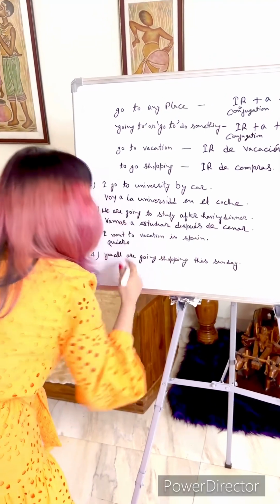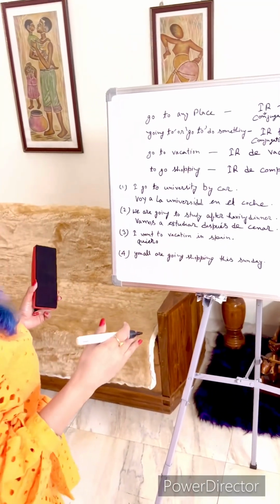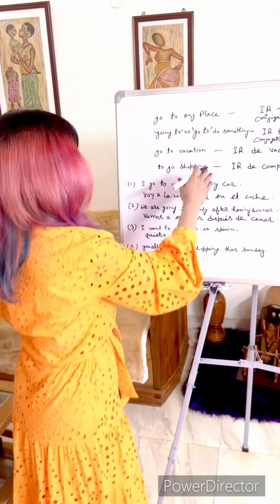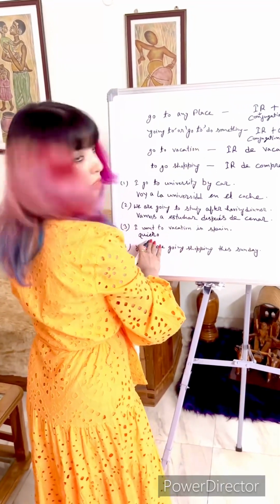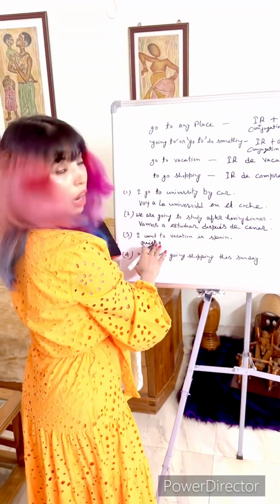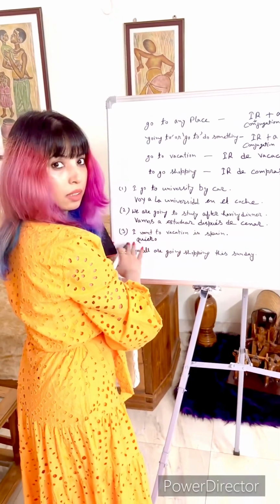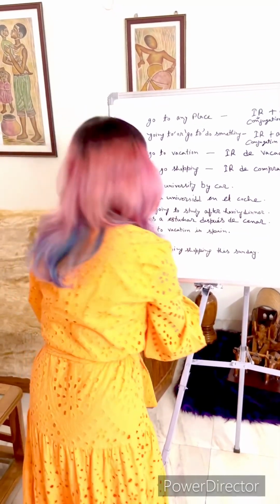Quiero, and now I am supposed to use ir in the infinitive because there is already one verb, want, that I have used in conjugated form for the subject.